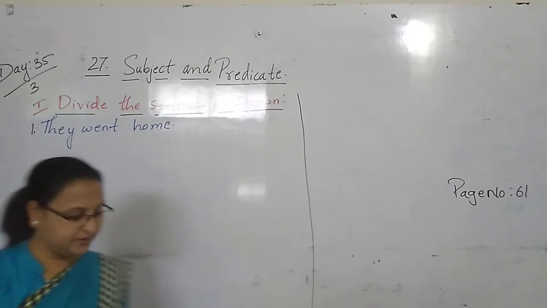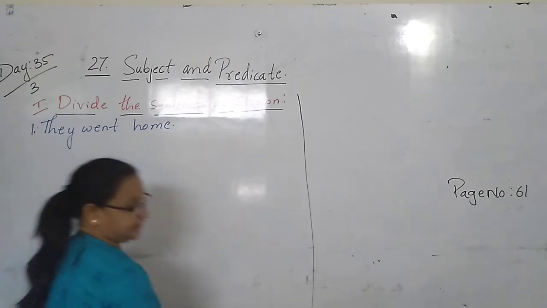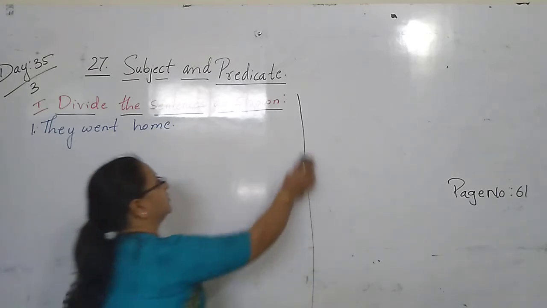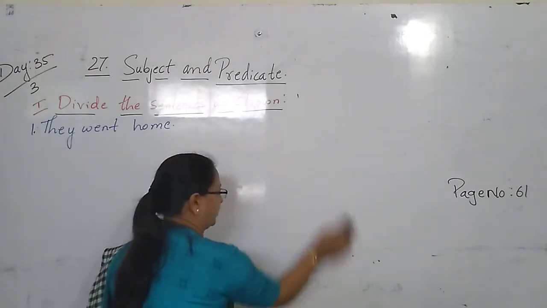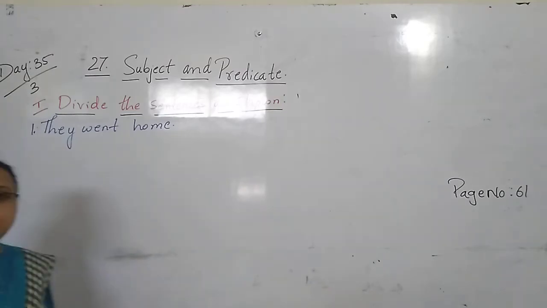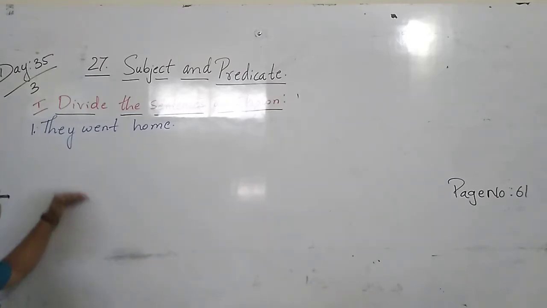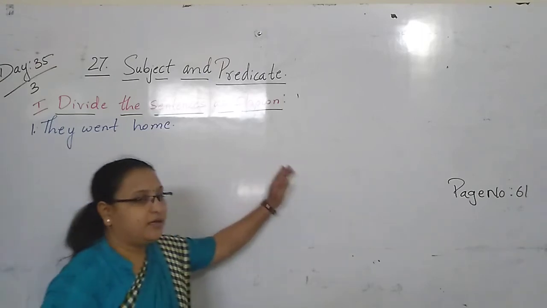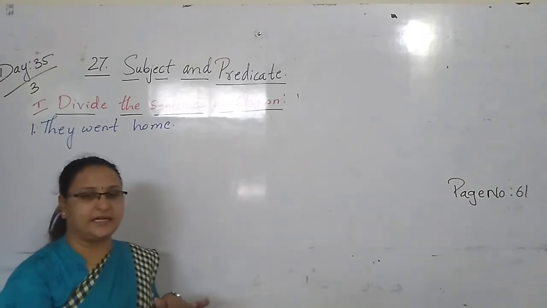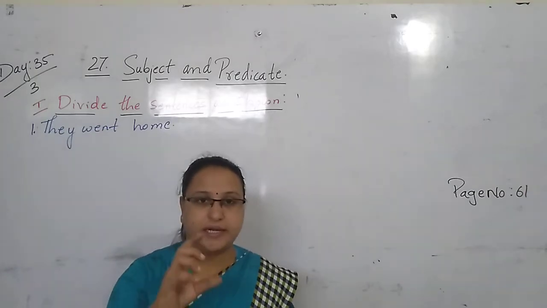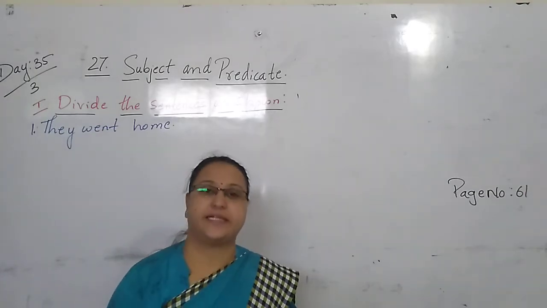Now see, children, 8 sentences are given here. Listen to me carefully. First you copy all the 8 sentences, leave one line, and copy all 8 sentences.